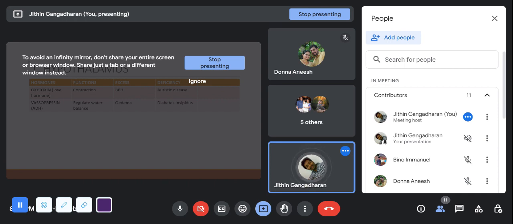What is the function of oxytocin? It is otherwise known as the love hormone. Why is it called the love hormone? Because during sexual intercourse, or if you are feeling a crush towards a person, oxytocin is released, and it helps in contractions, like uterine contraction, penile contractions, ejaculation. When oxytocin is increasingly secreted, it leads to a condition known as BPH in males, benign prostate hyperplasia.